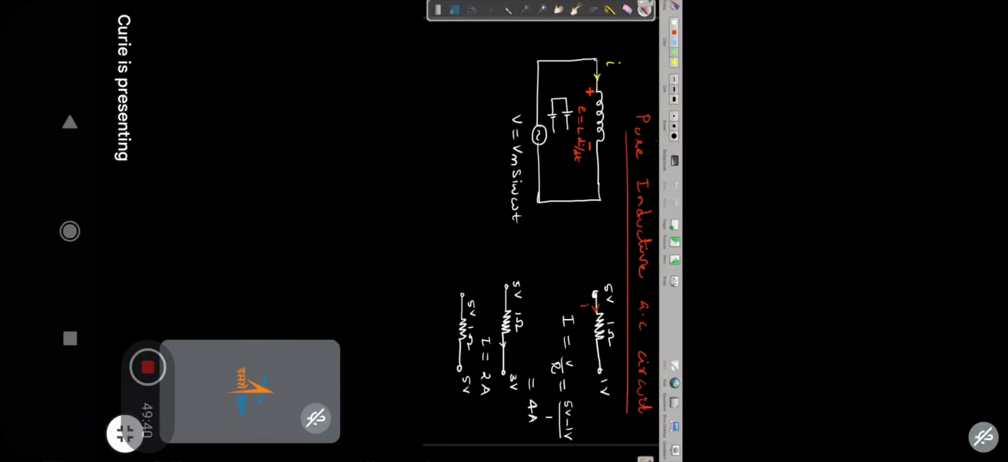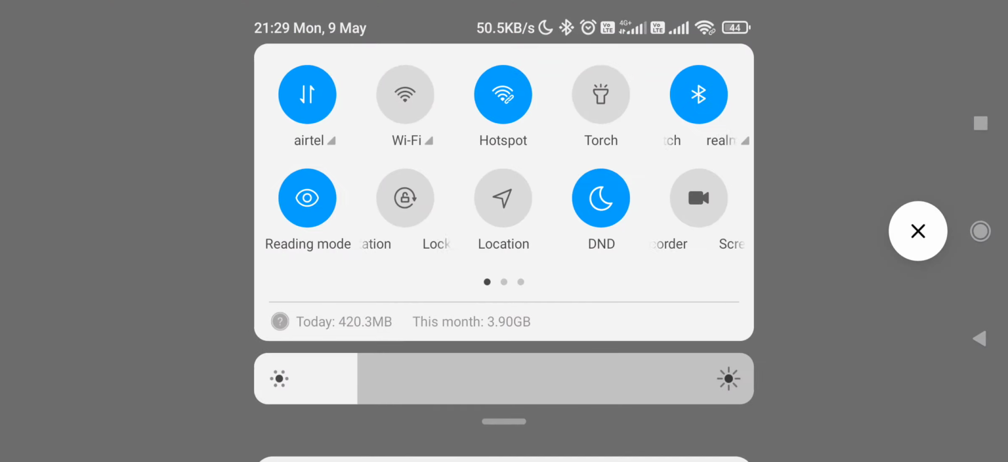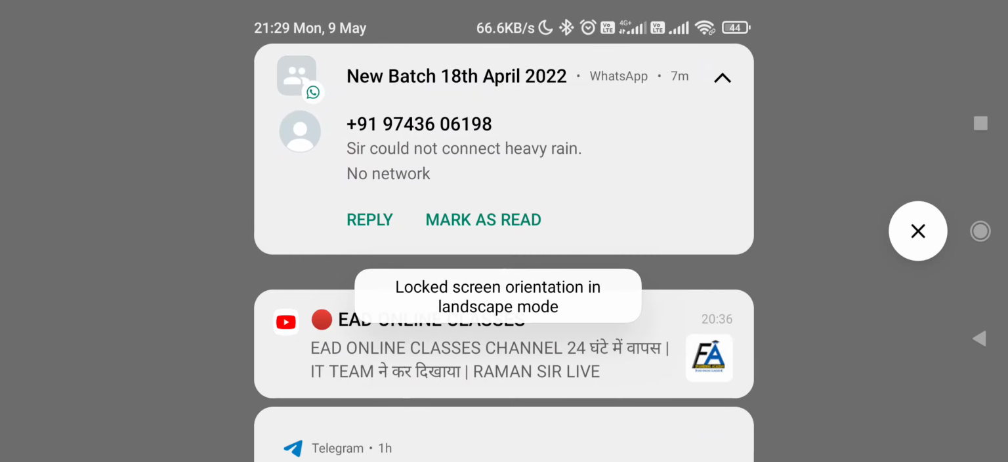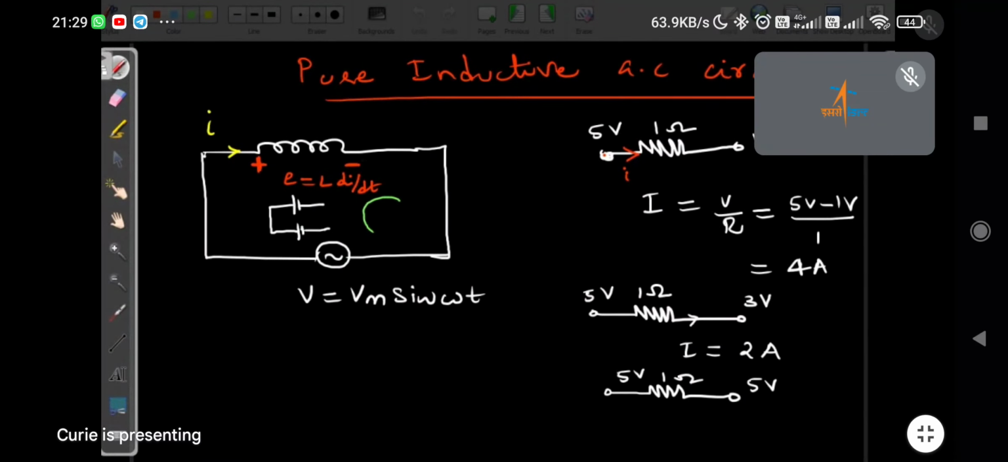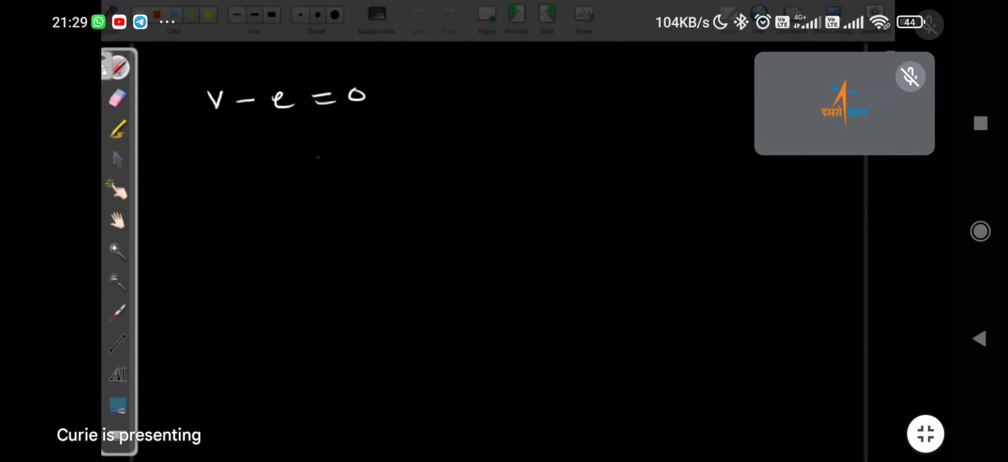E is the induced EMF, V is the applied voltage. See what you have learned in KVL. I am applying KVL here, that's all. Applied voltage equals the voltage drops in the circuit. Here this is an inductor, so my voltage drop is going to be E, small e. Then I can write it. Correct? Okay, sir, that's how I wrote. I applied KVL there.